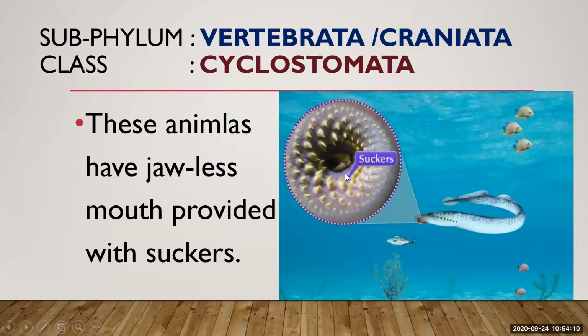You can see they are attached to the muscular tongue. They are horny, like teeth, by which they attach themselves to the side of the fish and other organisms. What is the function of this sucker? They attach themselves to other organisms with the help of this sucker. These are jawless, and they have a round mouth. Because of the round mouth, they are known as cyclostomes.